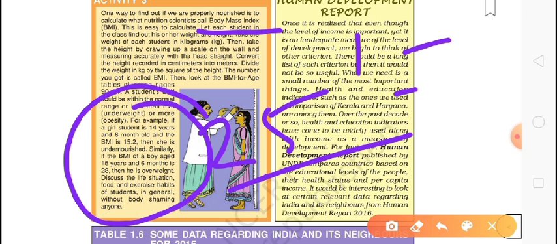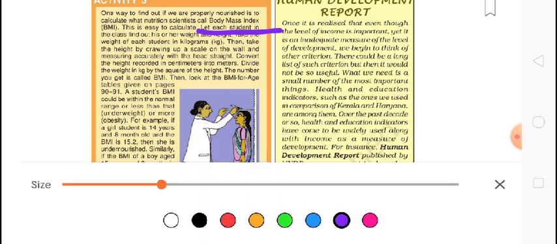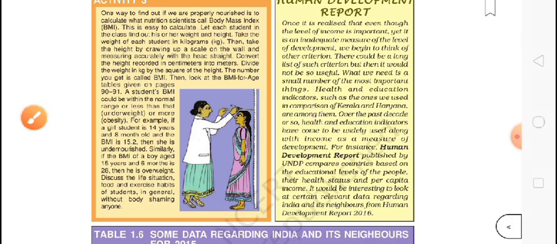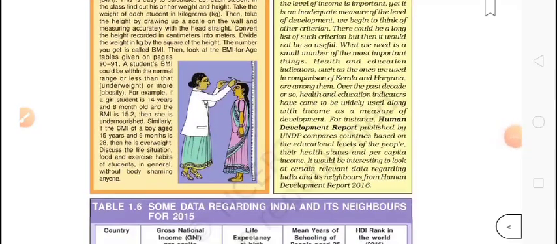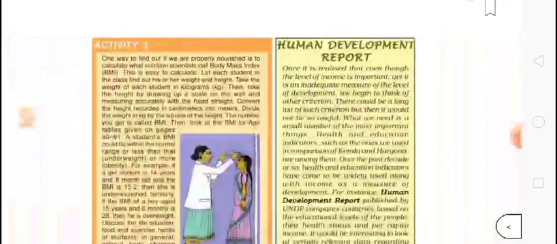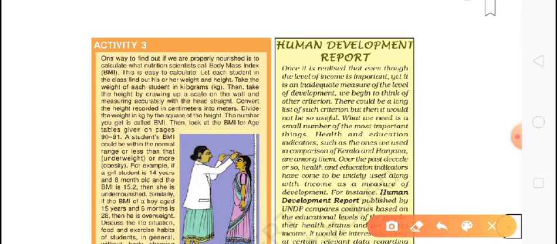What we do is convert the height recorded in centimeters into meters, and divide the weight in kg by the square of the height.